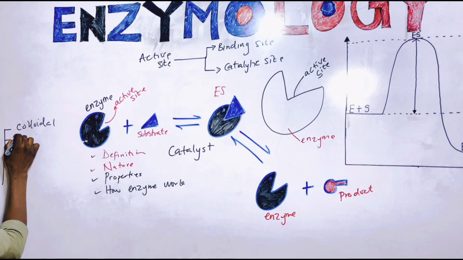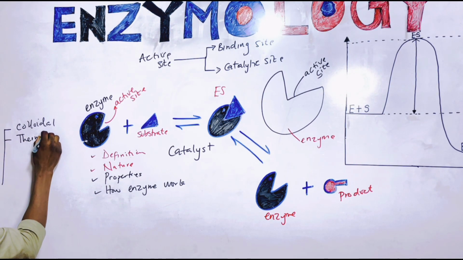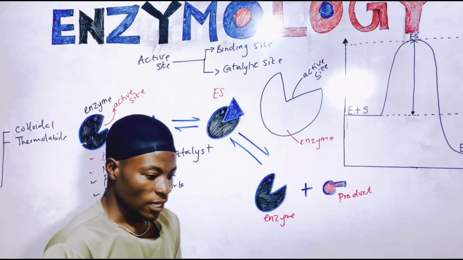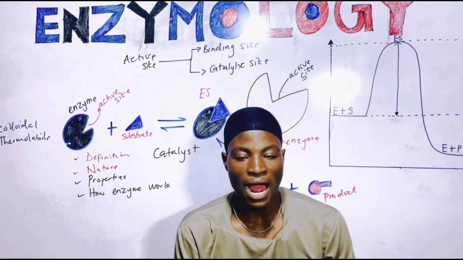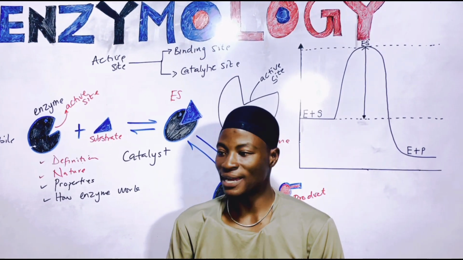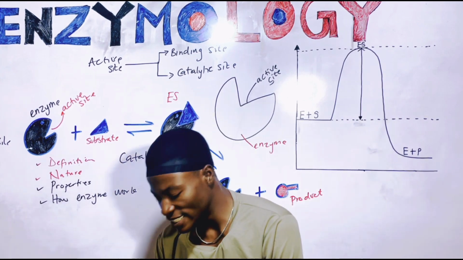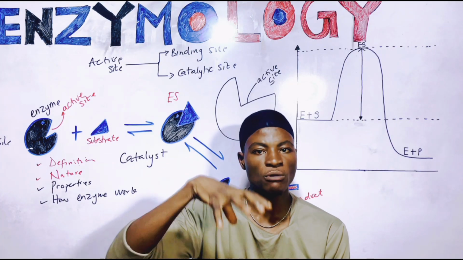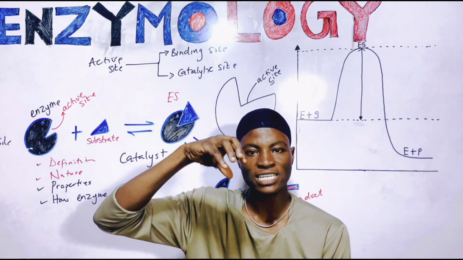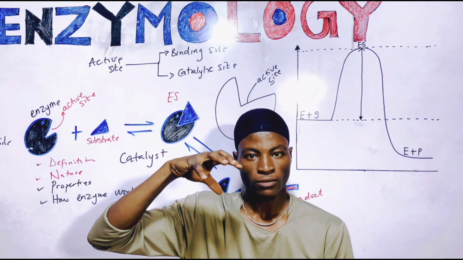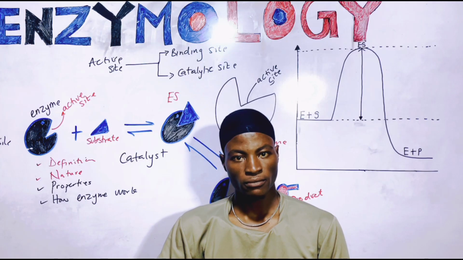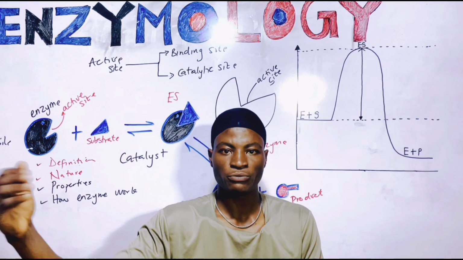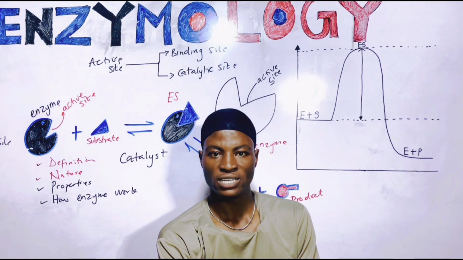Then the second one that I need you to know is that they are thermolabile. Now, thermolabile explains the fact that enzymes are heat sensitive. What do I mean by heat sensitive? Whenever there is an alteration in the temperature at which an enzyme performs its optimum function, then the enzyme will either become inactive or get denatured, right? So if the temperature is too high, above the optimum temperature for an enzyme, the enzyme is going to get denatured.